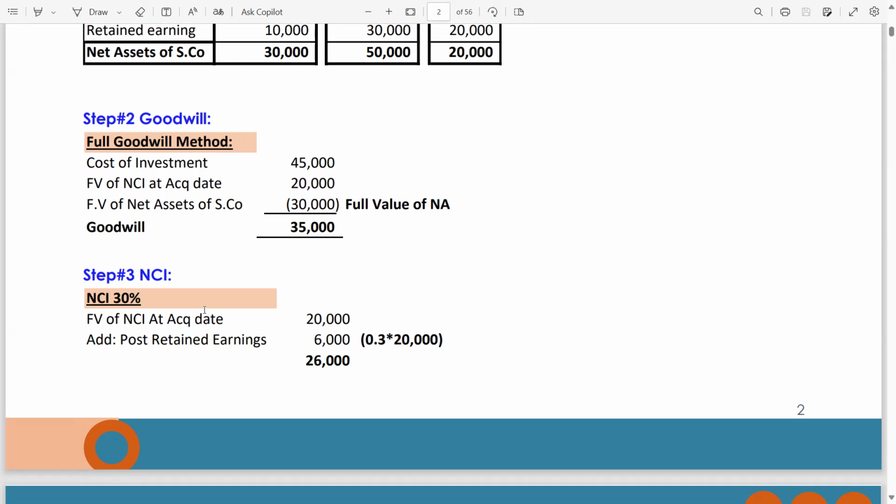Step number 3, NCI calculation. In this case, NCI holding is 30%. Fair value of NCI at acquisition date is given, which is 20,000. But in the previous question, in the proportionate method, we took the NCI share of the S company net assets at acquisition date. Here, fair value of NCI is given, so we took the fair value of NCI. Again, add post-acquisition retained earning at 30%. 30% of this balance is 6,000, so the total value of NCI is 26,000.